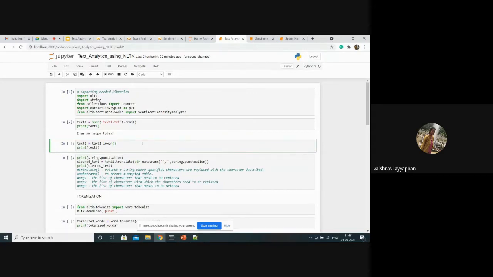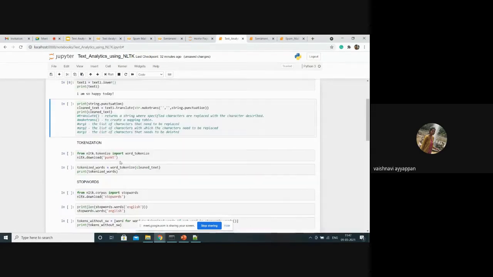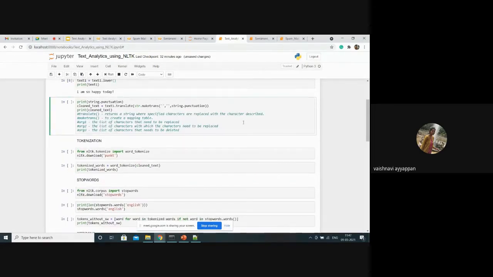In the data cleaning part, we have said we need to first make all the letters into lower case. Here I have made that. Next, the next process is to remove the punctuations in the text. Here I have an exclamatory mark in the text, so I need to remove it.